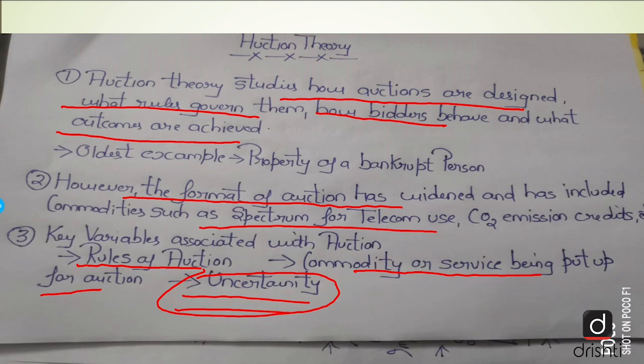They know that, okay, this is the amount, this actually is the value of a particular object, yet they tend to bid a lower amount. Now, what exactly is the reason why they do this? The reason is that they are worried about the winner's curse. Now, what exactly is the winner's curse? You must have seen it, it has happened with us as well.